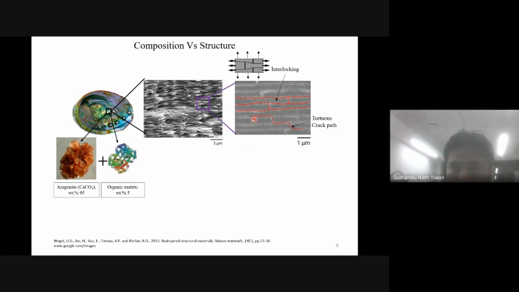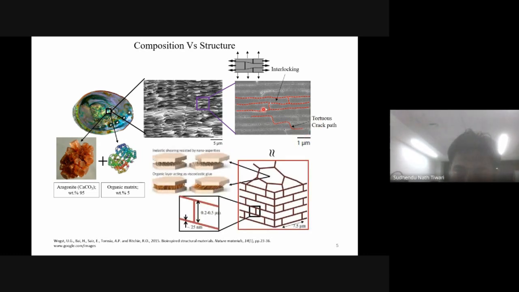Under loading conditions, what happens? They provide interlocking. And if a crack is generated, the crack will travel a longer path, giving some kind of tortuosity. Further, if we amplify this, I made these schematics which represent a brick mortar structure. These platelets are in the order of microns, and they have nano asperities in between, so it also resists by frictional sliding.